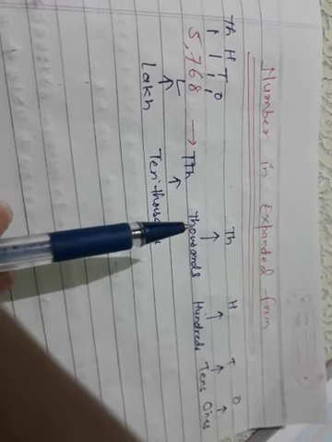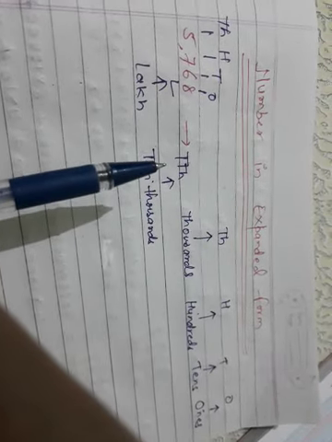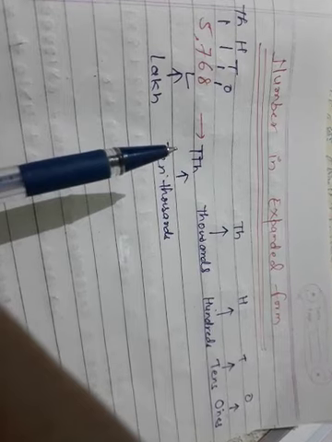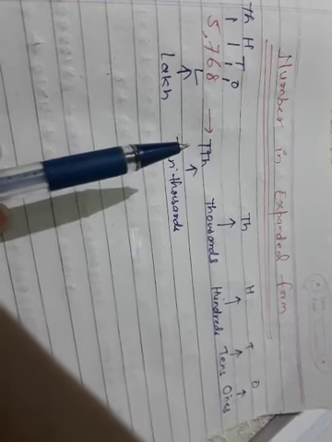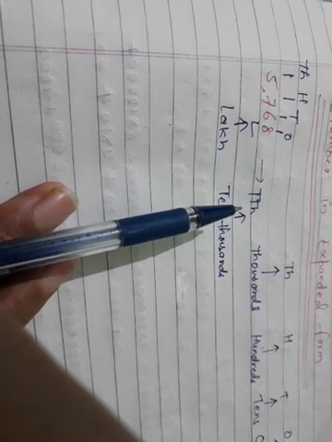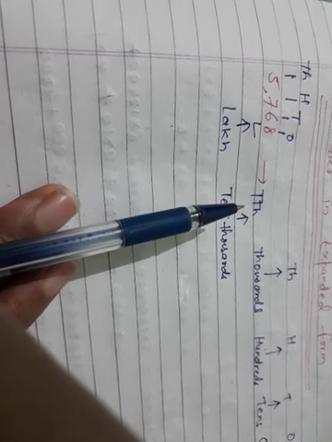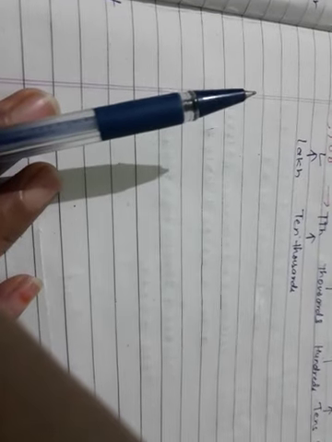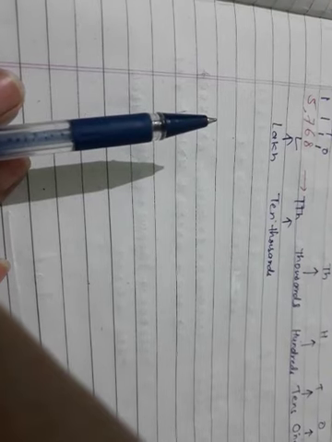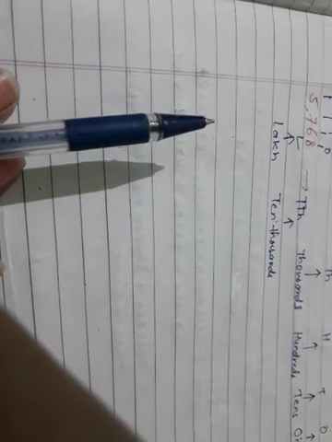And how do we write the largest number, and how do we write the smallest number? If anybody asks you to write the five-digit largest number, you already know: the largest five-digit number is 99,999. And if anybody asks what the smallest five-digit number is, you can tell them: 10,000 is the smallest five-digit number.